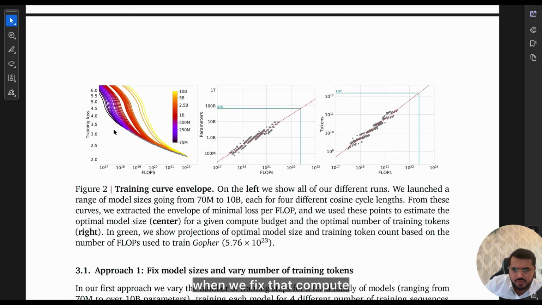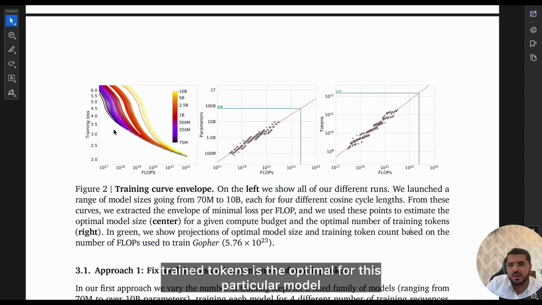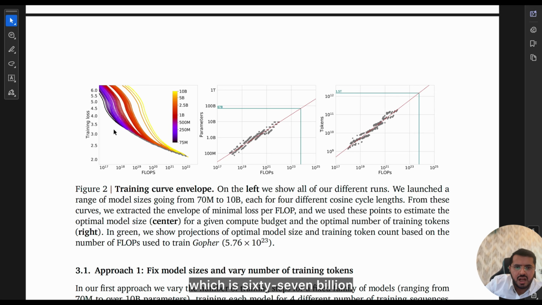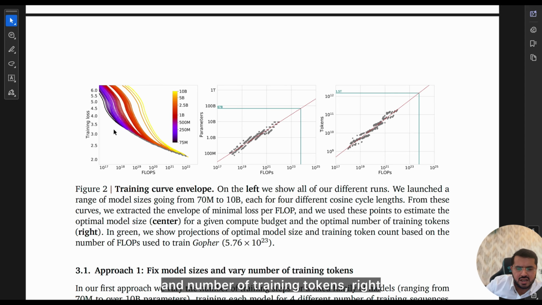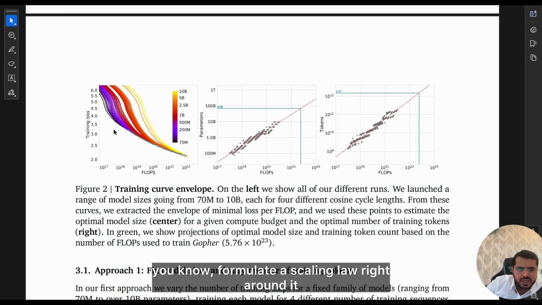When we fix that compute, which is 67 billion, 1.5 trillion training tokens is the optimal for this particular model. And we can probably try to predict the relation between the number of parameters and the number of training tokens, and we can formulate a scaling law around it.